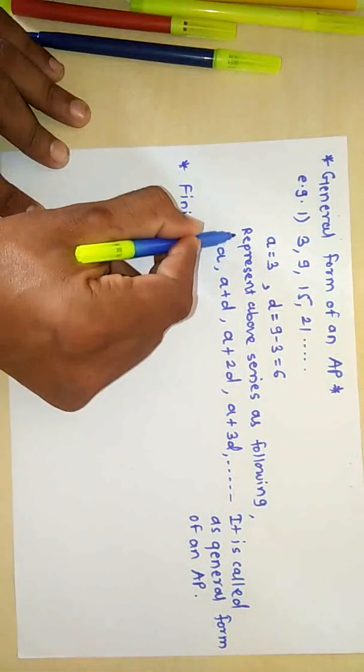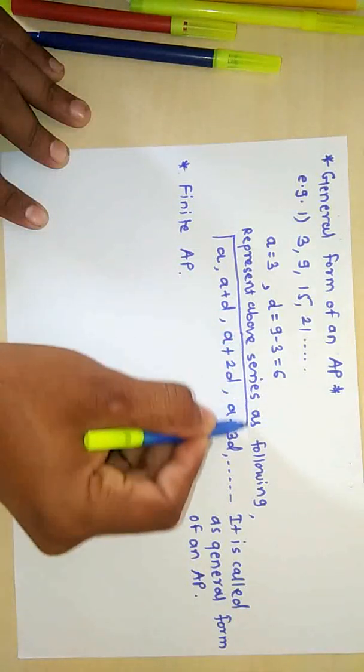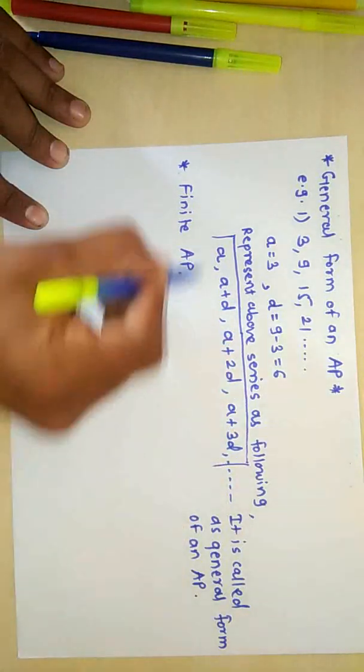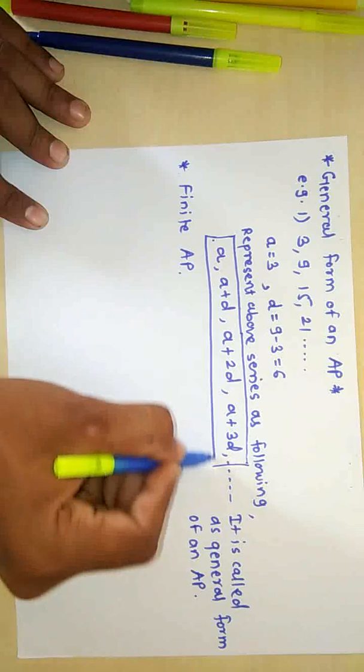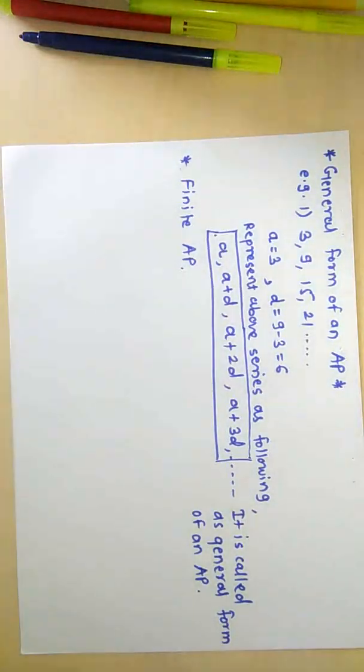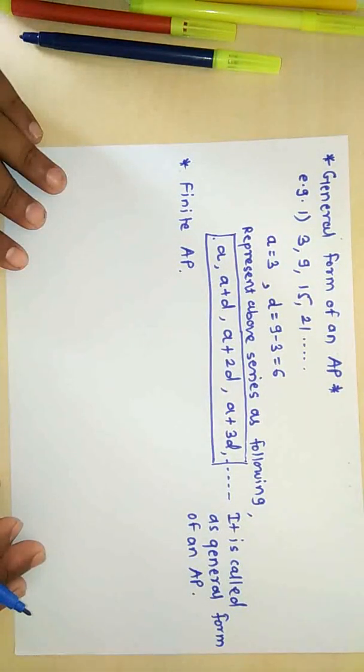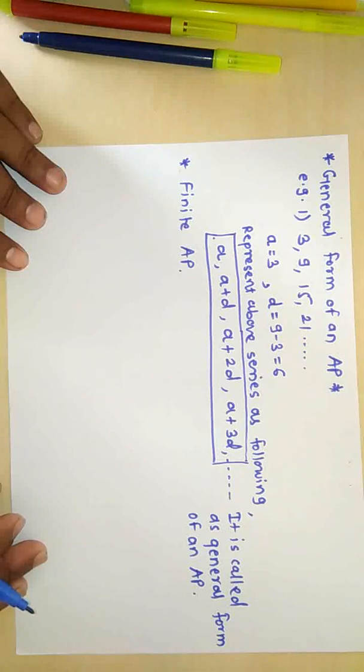Now move towards finite arithmetic progression.